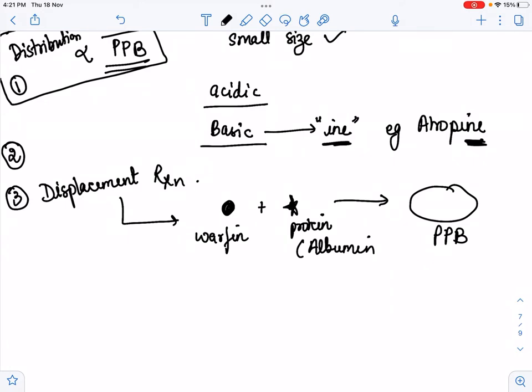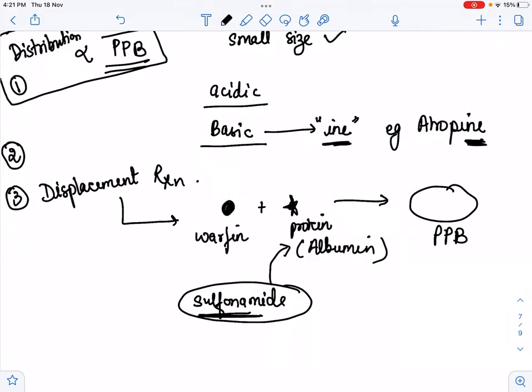Now what will happen in the displacement reaction? We give another drug, suppose that is sulfonamide. If we give the drug sulfonamide, what will happen? This sulfonamide also has the capacity to bind with this protein molecule, that is albumin. So this drug binds with this albumin, and the warfarin is unable to bind with the protein. So this is a displacement reaction, meaning one drug displaces the other drug from the proteins.